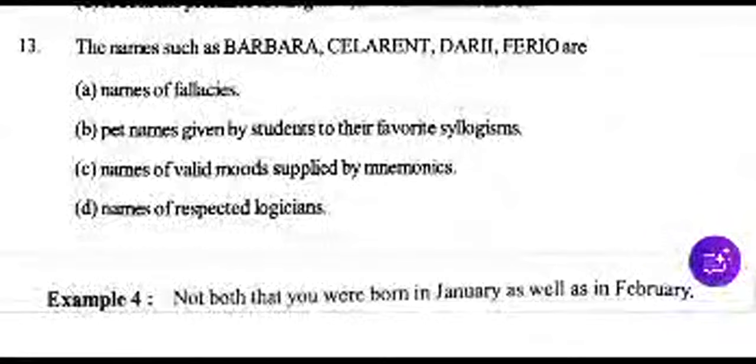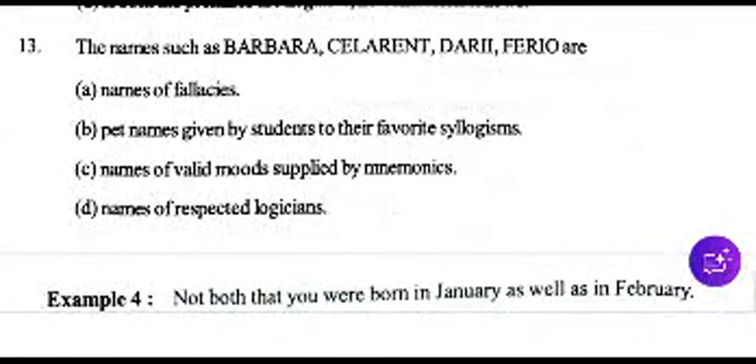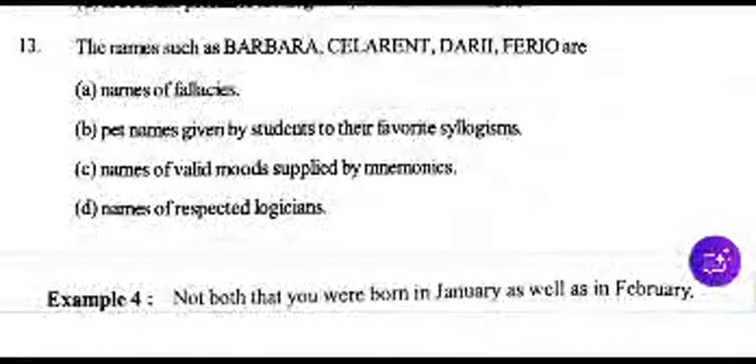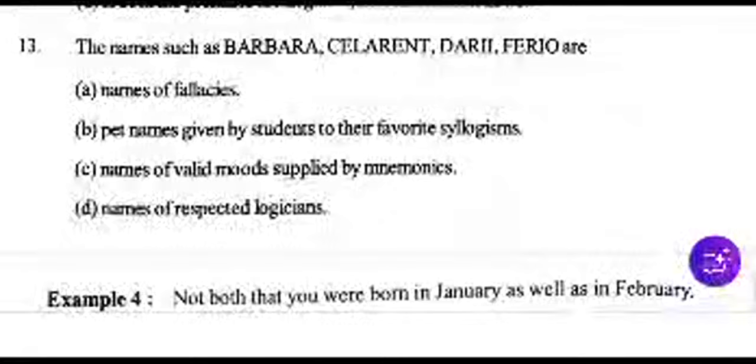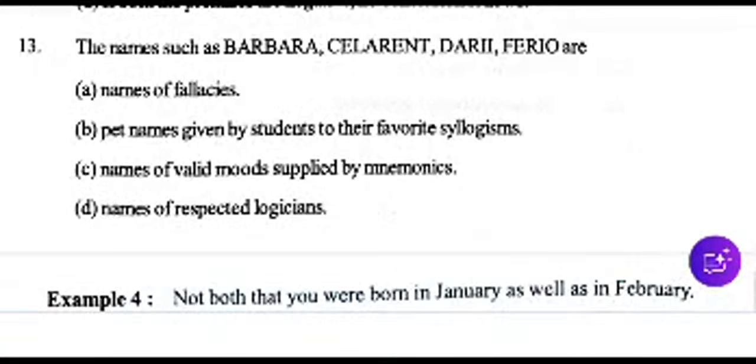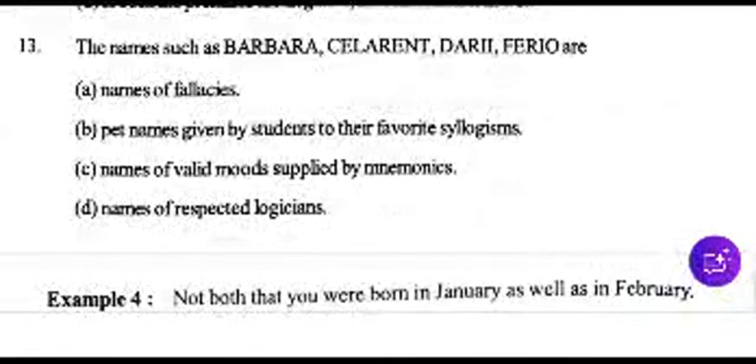The names such as Barbara, Celarent, Dari, Ferio are names of fallacies, pet names given by students, names of valid moods, or names of respected logicians. Very interesting, funny question. Barbara, Celarent and Dari. Names of what? Names of places, or pet names, or names of valid moods, or names of respected logicians. Right option. Interesting, but very interesting also to remember it.